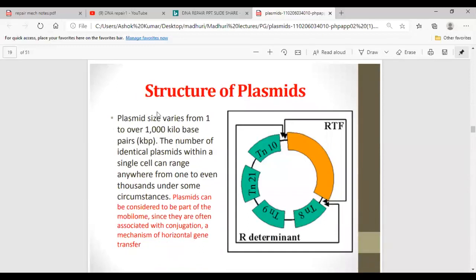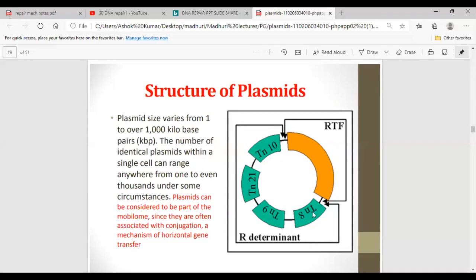Now, coming to the size of plasmids, it may vary from 1 kilobase to 1000 kilobase pairs. The number of identical plasmids within a single cell can range from 1 to even thousands under some circumstances. They can be considered part of the mobilosome, so they are often associated with conjugation and the mechanism of horizontal gene transfer. They are called mobilosome because they are mobilizing between bacterial cells, moving from one bacterium to another by a process called conjugation.